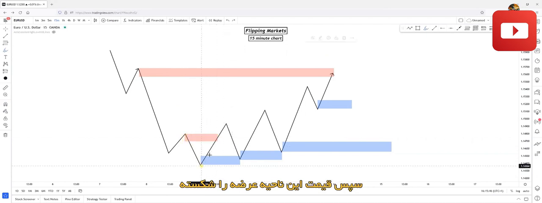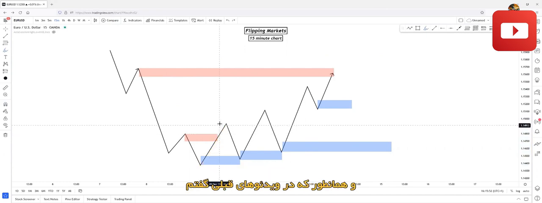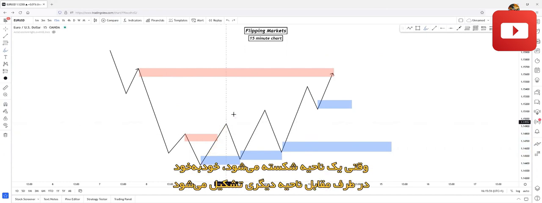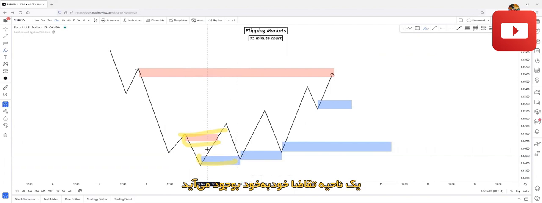After this, price broke through this supply zone, so this means demand took over control from supply. And as I said in the earlier videos, if a zone breaks, then an opposite side zone will be automatically created. So if this supply zone breaks, then a demand zone will be created automatically.